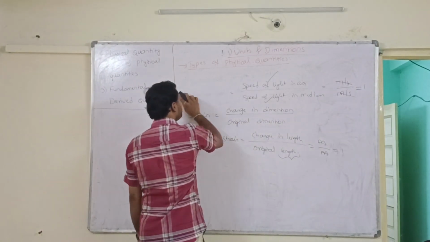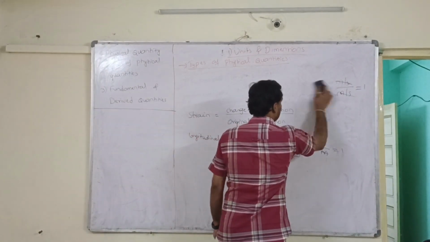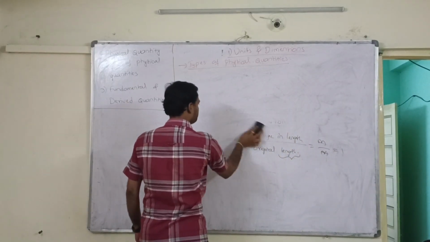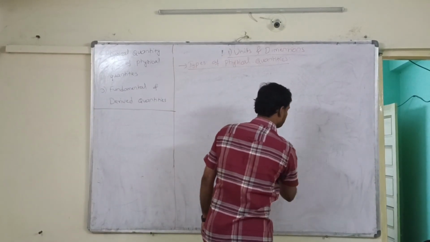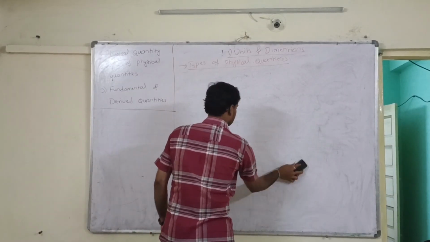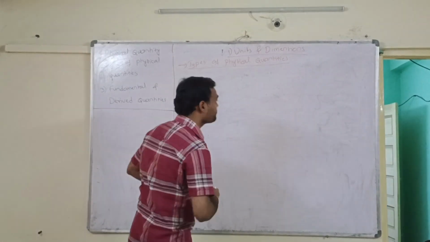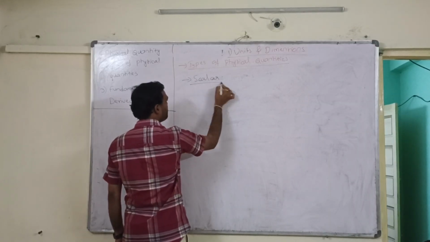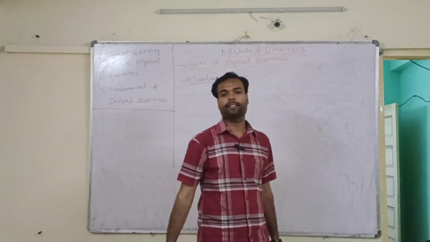The second type of physical quantities are scalars.